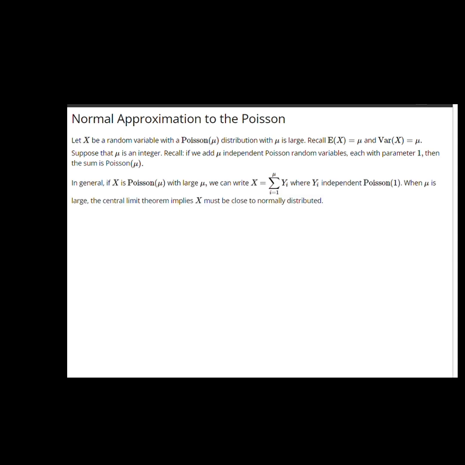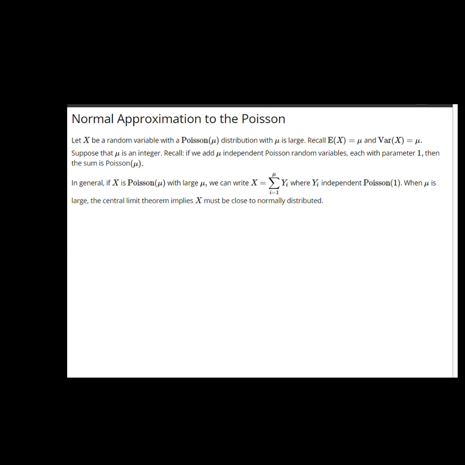In other words, if X is Poisson with parameter mu and mu is large, I can write X as a sum of independent Y_i, mu of them, where each Y_i is independent and Poisson with parameter 1. When mu is large, this means that the central limit theorem must apply, because it's a partial sum of many independent random variables.